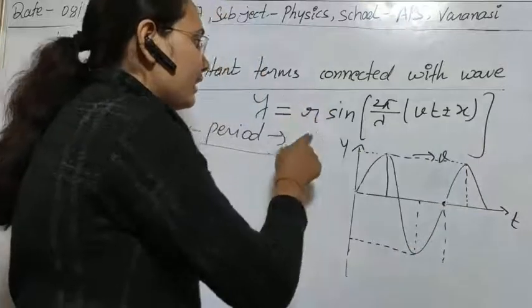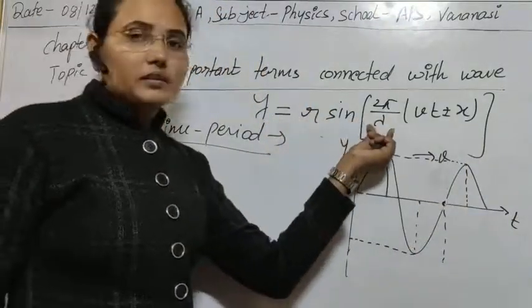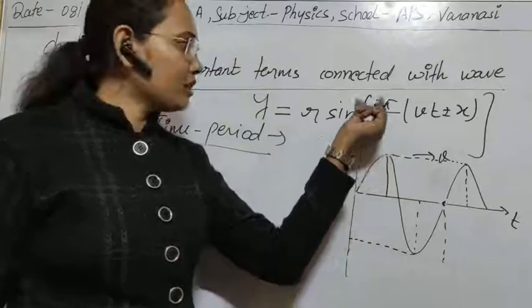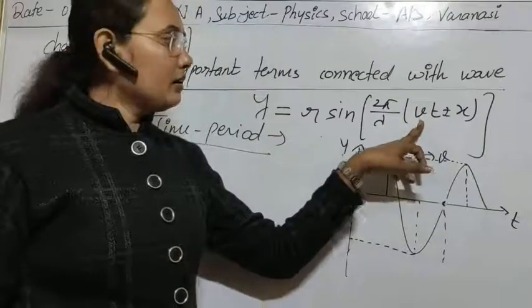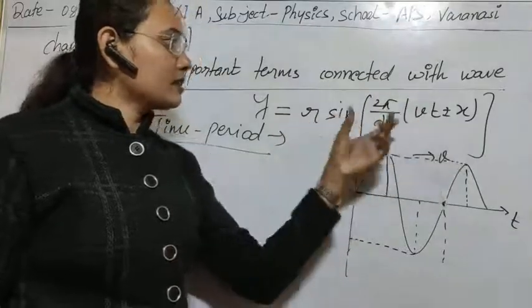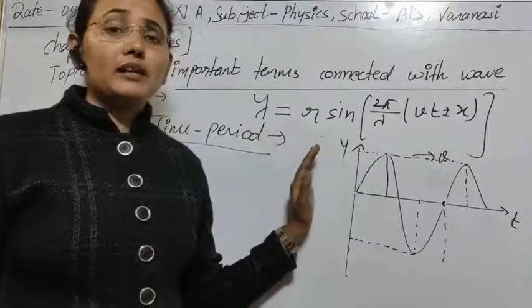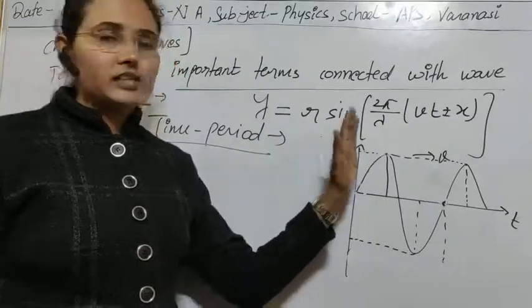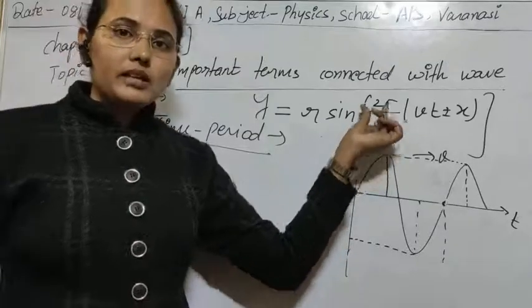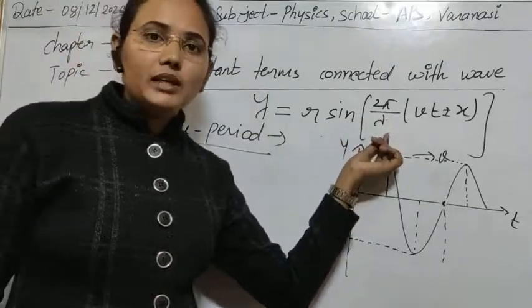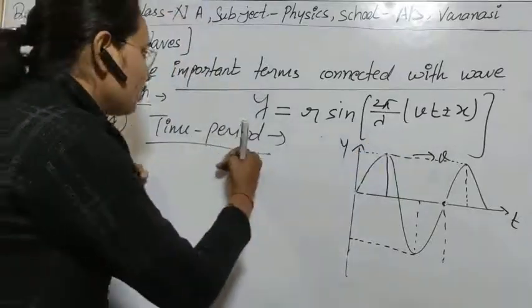Here this factor is the amplitude, and this factor is the angular wave number, we have just talked about it, and this is the velocity of the wave. With the help of all these factors we can explain the time period, frequency, wavelength and other factors. Obviously with the help of this equation we can calculate the wavelength of the wave. Clear?